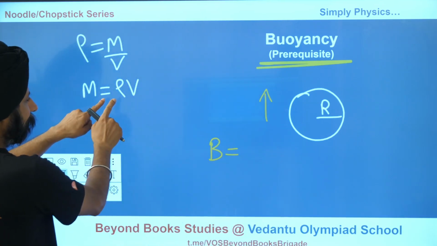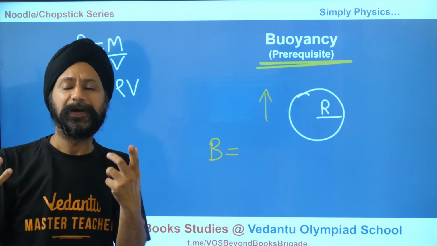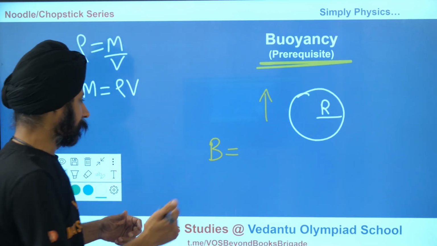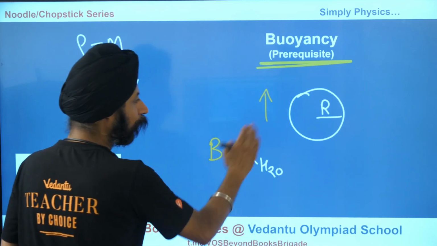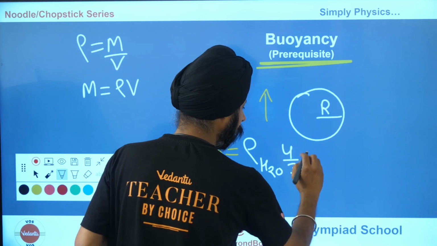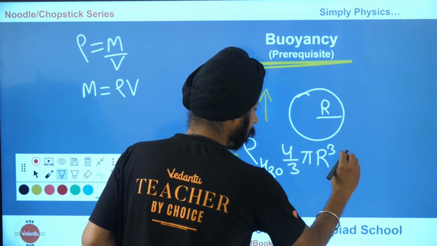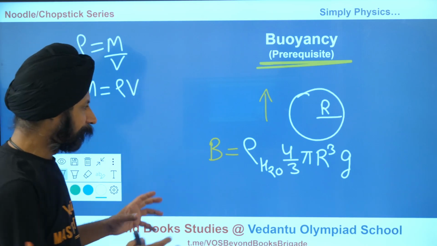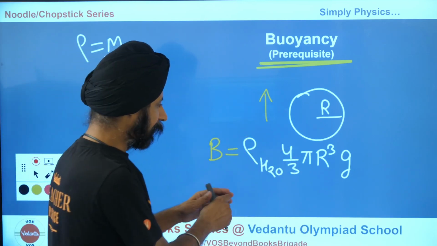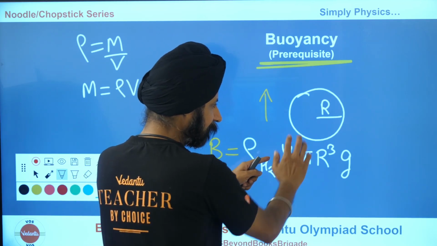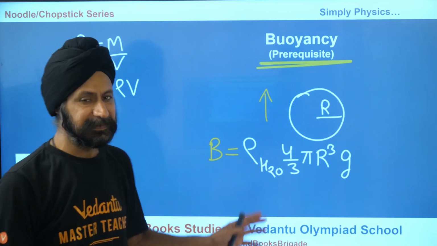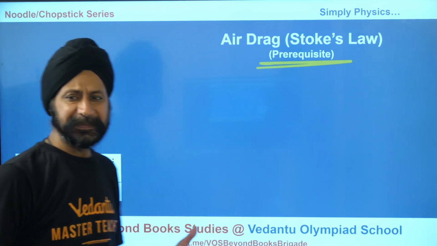So volume of water displaced times the density of water, because we are trying to find the mass of the water, the weight of the water. So I'll say buoyancy force is equal to the density of water, as in H2O, times the volume of water displaced, which is 4 by 3 pi r cubed, times gravity. So this is the buoyancy force. Buoyancy force is the weight of the water displaced. Weight of the water displaced is the density of water times the volume of water displaced, which is same as the volume of the object itself, times the gravity. So this is the buoyancy force. The last thing that you have to understand before terminal velocity is Stokes' law. What is Stokes' law? It is telling us the air resistance.